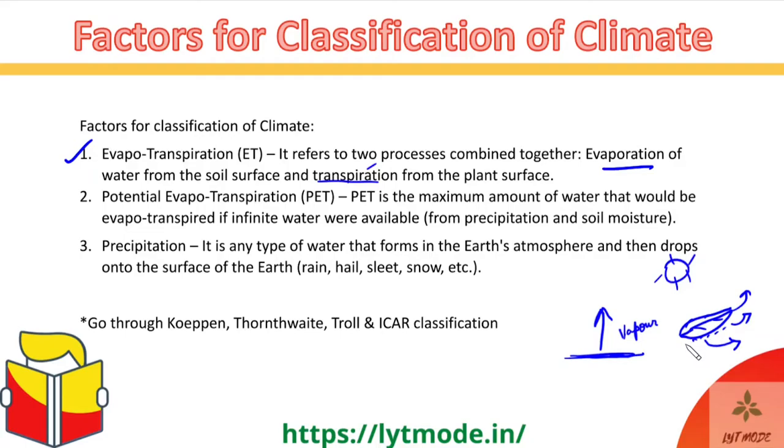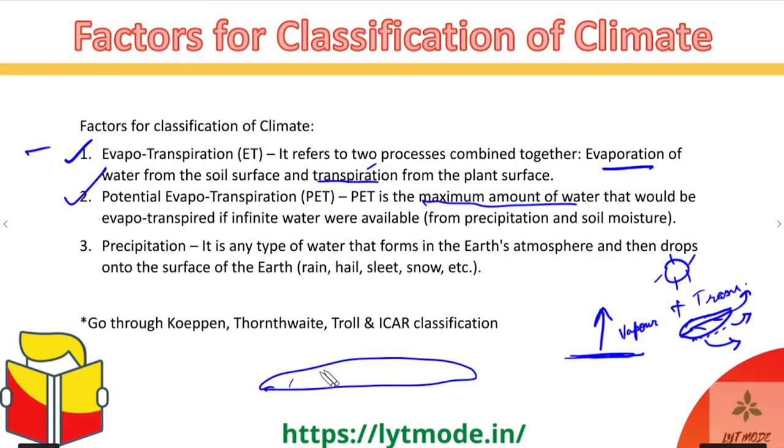But for now, evapotranspiration is basically a combination of evaporation plus transpiration, and that is the very first factor for classification of climate. Then there is the second factor, which is PET, or the potential evapotranspiration. So what is PET? PET is the maximum amount of water that would be evapotranspired if infinite water were available. Okay, so let's say there is an entire pond or an entire lake full of water which is available on the surface. Now what would happen is, if the sun rises, a lot of water would evaporate, right?